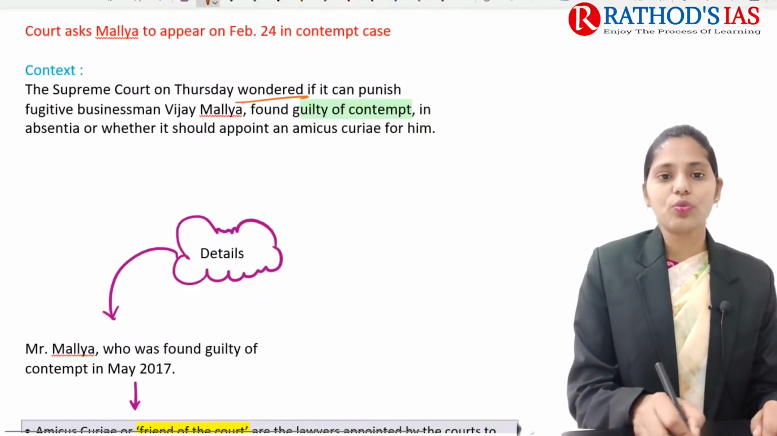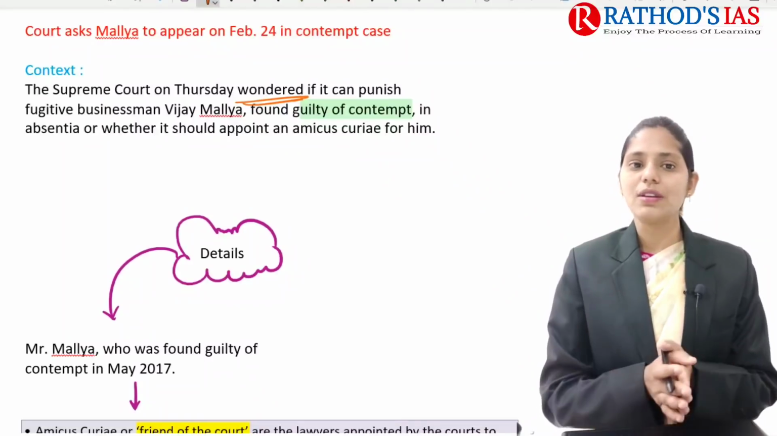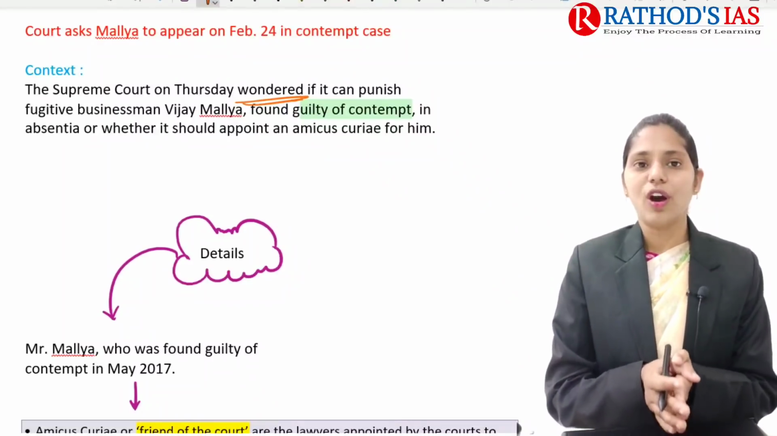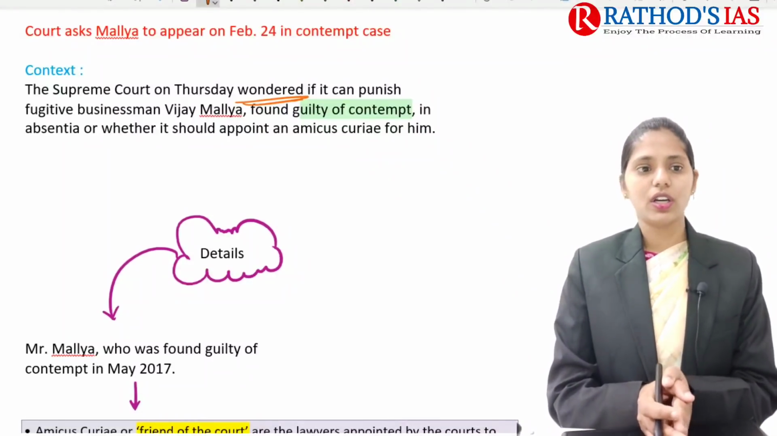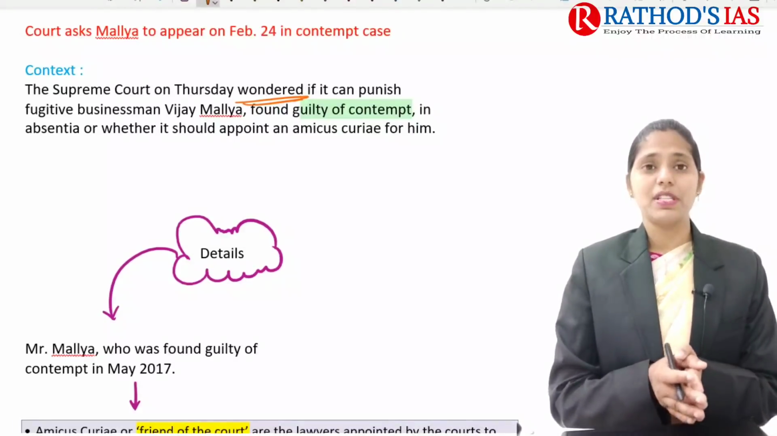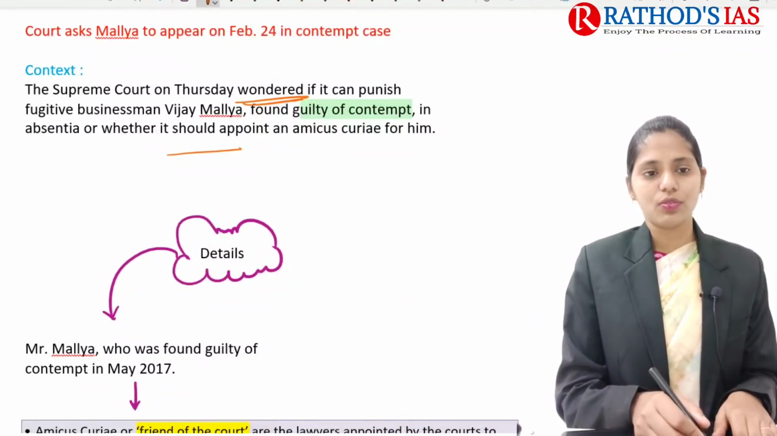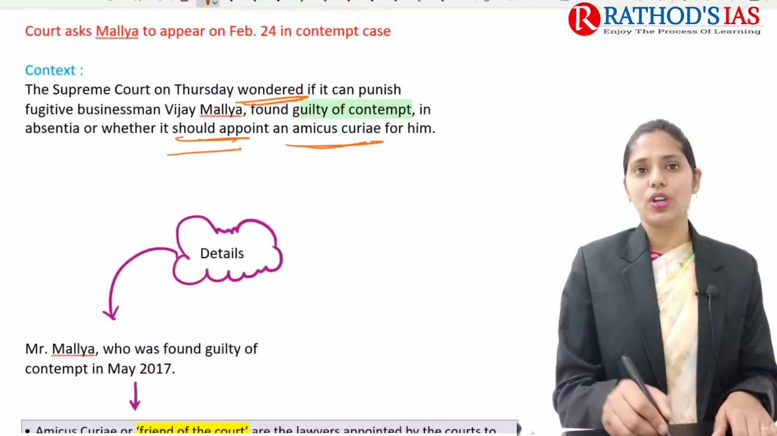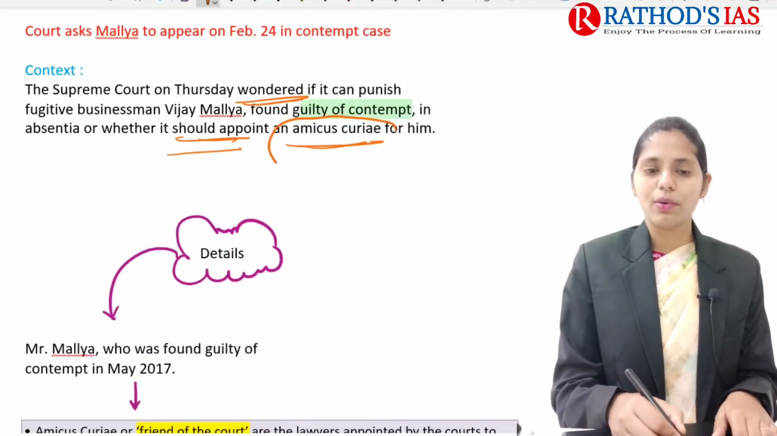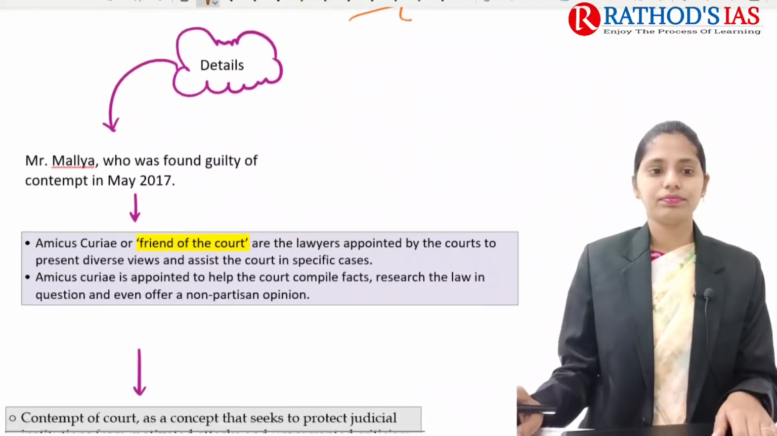The Supreme Court wondered whether it can punish this fugitive businessman, Vijay Mallya, who was found guilty of contempt, in his absence, if he is absent on February 24th also. So here the court asks whether it should appoint an amicus curiae for him or not. Here you need to know about this concept: what is amicus curiae and what is contempt of court.